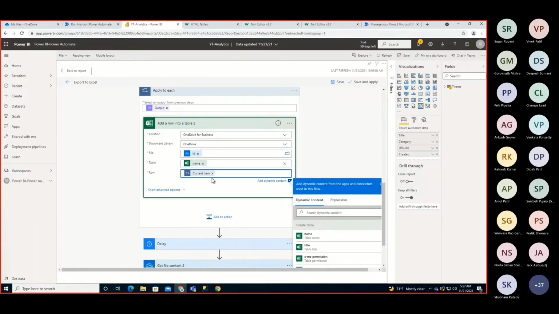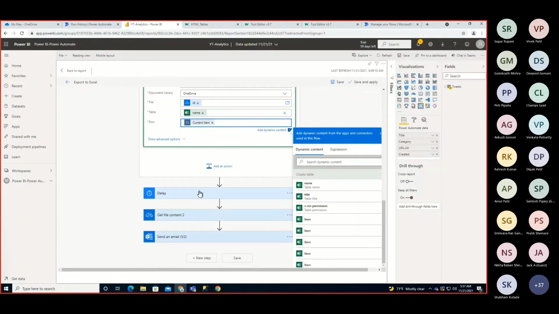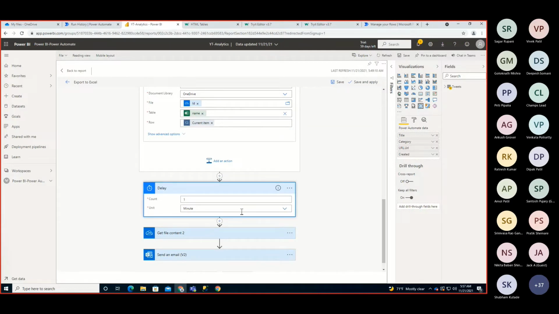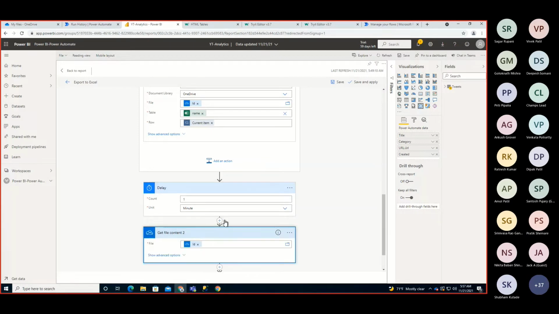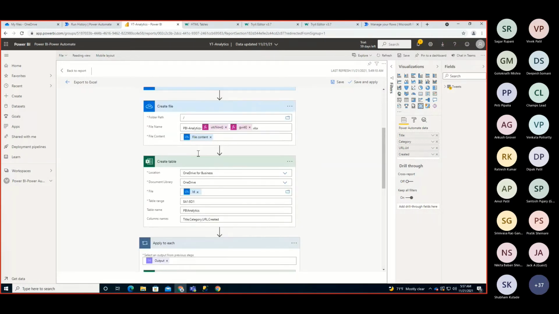Now I do need to perform one additional thing. I want to send this file as an email attachment as well. So after this particular step, I'm placing a 1 minute delay, just so that the file is stored in a proper manner and the entire rows are properly added. After that, I will add an action get file content for the file that we just created.